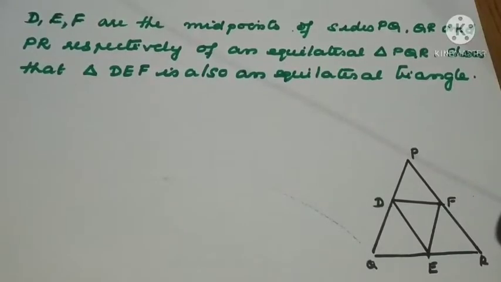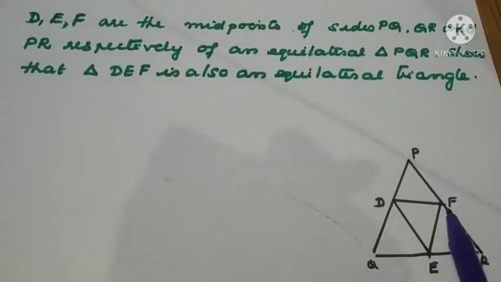Good morning, children. D, E, F are the midpoints of the sides PQ, QR, and PR respectively of an equilateral triangle PQR. Show that triangle DEF is also an equilateral triangle. Triangle DEF is an equilateral triangle means what we should prove? All the three sides are equal. Now what is given in the question?